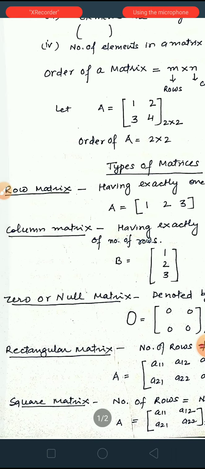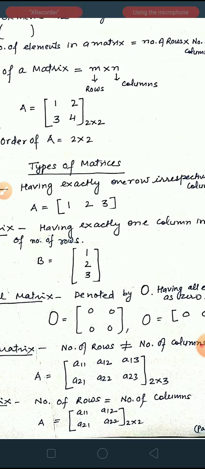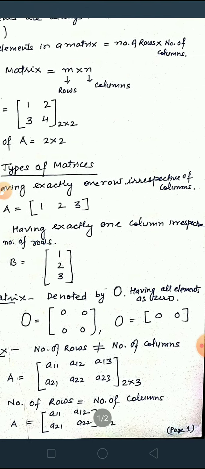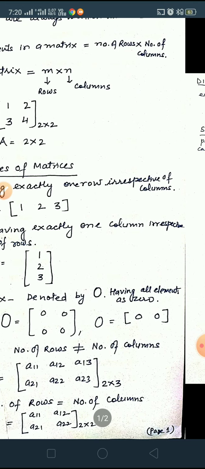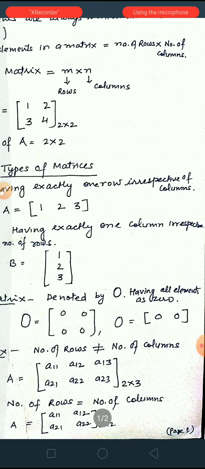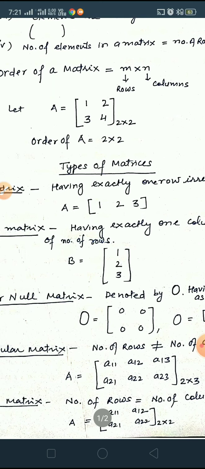Now third one, zero matrix or null matrix. It is denoted by capital O, having all elements as 0. It is always denoted by capital O. There may be any order of a zero matrix. There may be 2 cross 2, there may be 2 cross 3, there may be 3 cross 4, there may be 1 cross 1, there may be 2 cross 1, any order. There is no restriction of order, but the condition is that all elements will be 0.